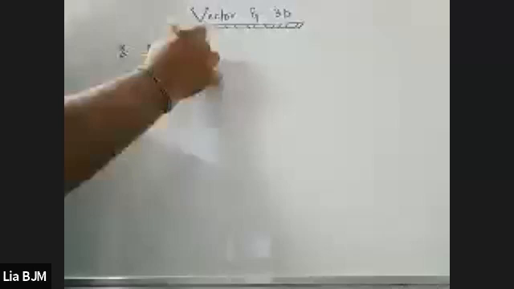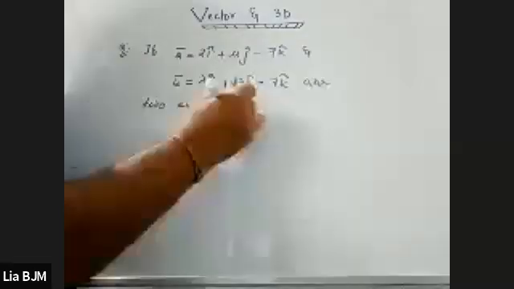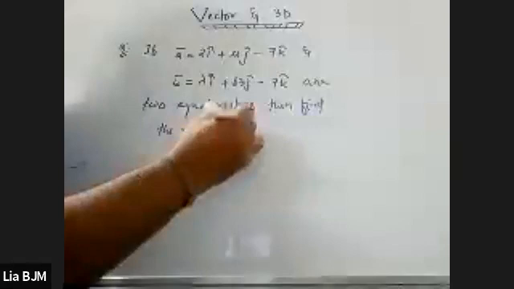If a vector is equal to 2 i cap plus mu j cap minus 7k cap, and b vector is equal to lambda i cap plus 3j cap minus 7k cap, are two equal vectors, then find the value of lambda square plus mu square.